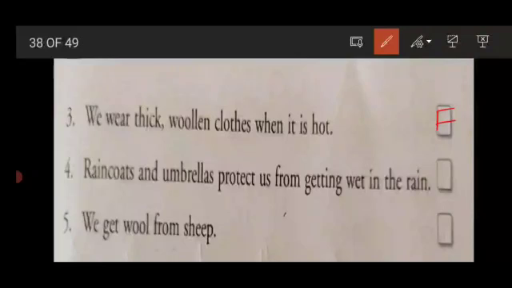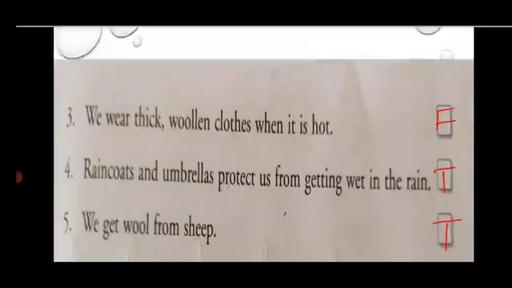Now fourth point is, raincoats and umbrellas protect us from getting wet in the rain. It is true. Yes, raincoats and umbrellas protect us from rain and from getting wet. Now point 5 is, we get wool from sheep. So it is true. Yes, we get wool from sheep and other animals like camel and yak.